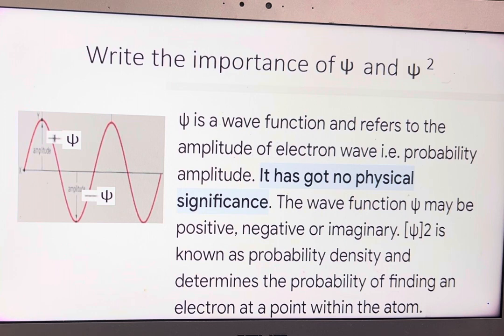Psi has no significance. Why is psi square taken instead? Because psi has positive values and negative values. If you take psi as a probability, there is no meaning of minus psi. That is the reason psi square is taken. Psi square is always positive, so it is taken as a probability function. It indicates the probability of finding an electron at a point within the atom.